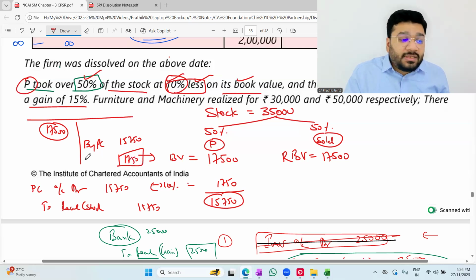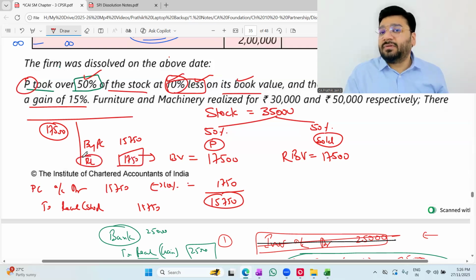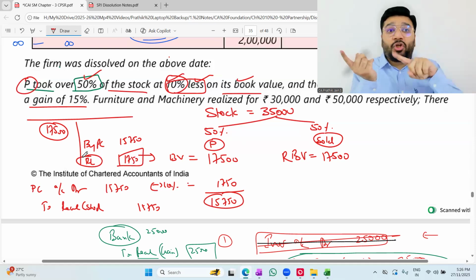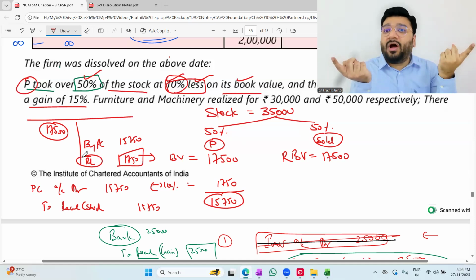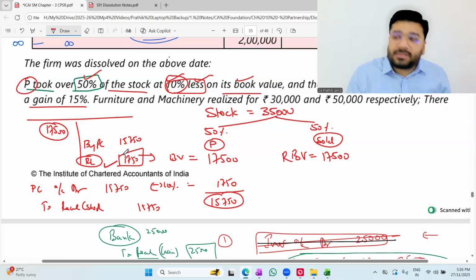1750. This is revaluation loss. Gross loss will come on the credit side. Gross profit will come on the debit side. Net loss will come on credit side. Net profit on debit side. So this is a loss.